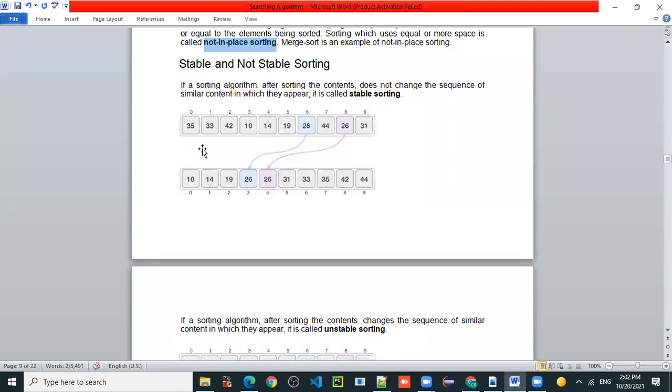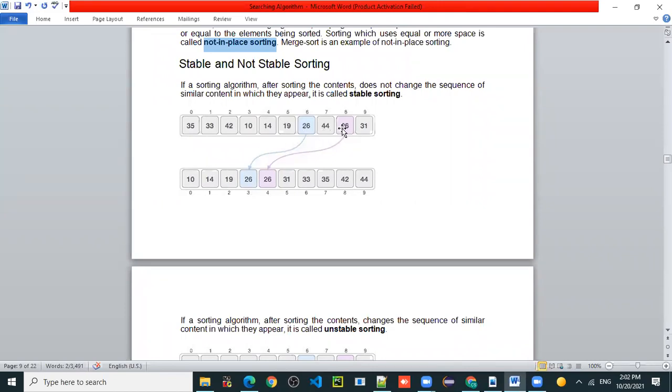Now after applying the sorting algorithm, we have sorted all the elements and written them in sorted order. Now who is coming first? The element at index 6 is coming first. We have given preference to the index 6 element first in the sorted order.